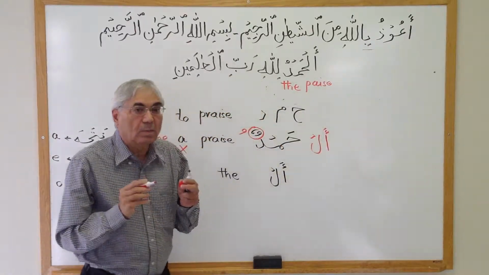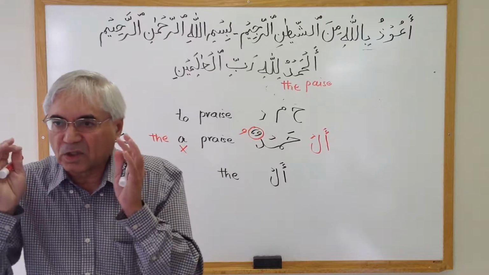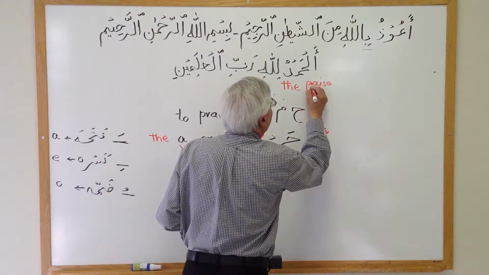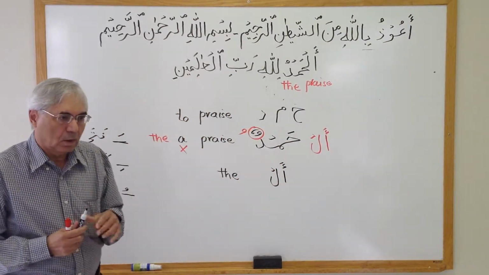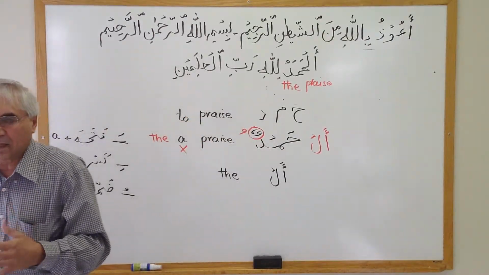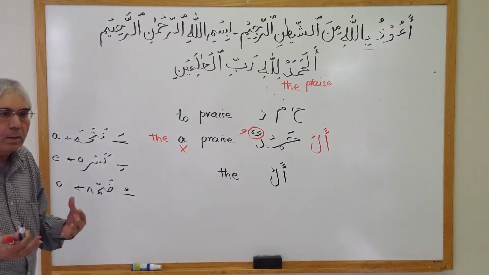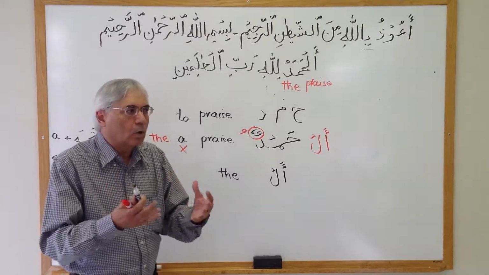Now "the" means it is not any simple thing anymore. It is the special praise, or all the praise. Or if you translate hamd as thank, then it is all the thanks, all the gratitude. So in Arabic, that's how we bring the concept and make a word out of three letters.